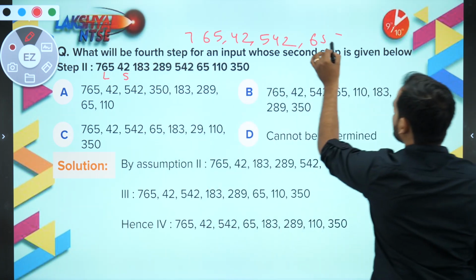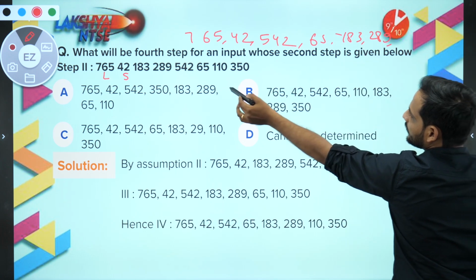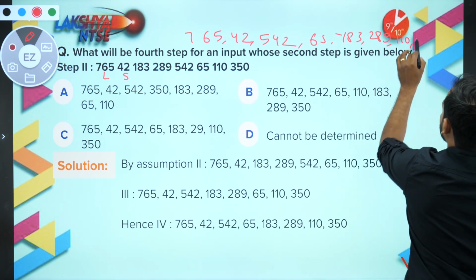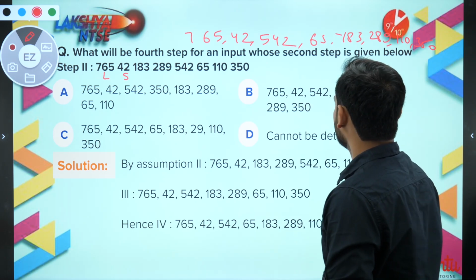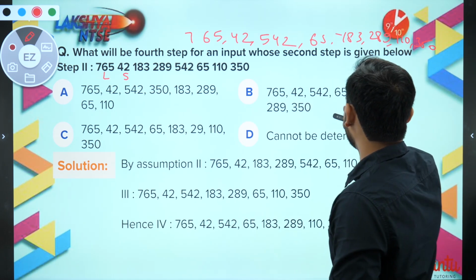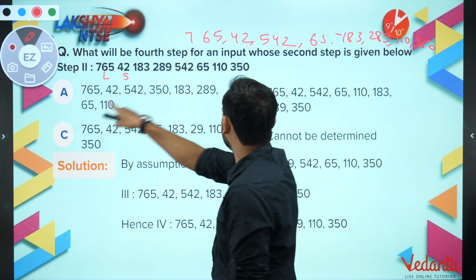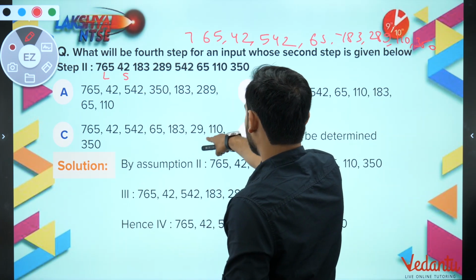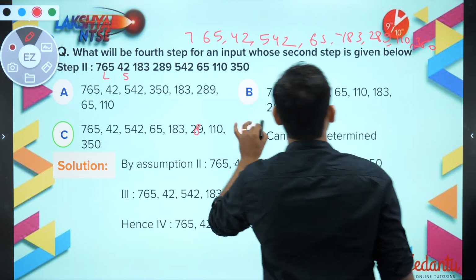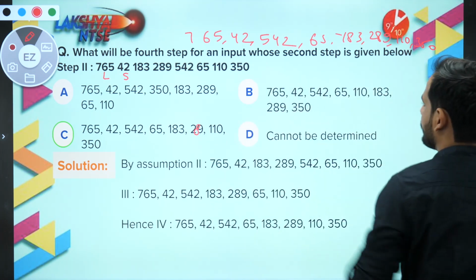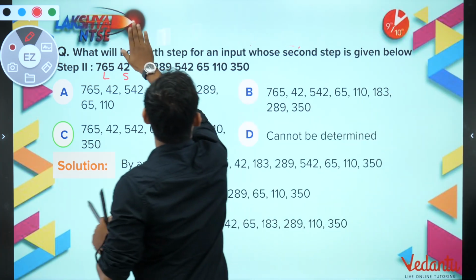After that, what is left? 183, 289, then 110, 350. So the series is 765, 42, 542, 65. After that I want 183. Where is 183? Here. Then 289, it is given as 29, oh, it is a mistake, 289 only. Then 110 and at the end 350. So we have to keep the same order. Okay, let's move to the next question.